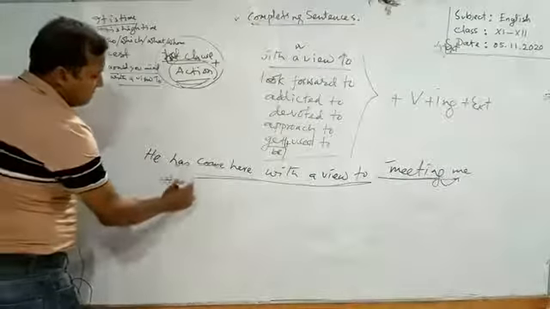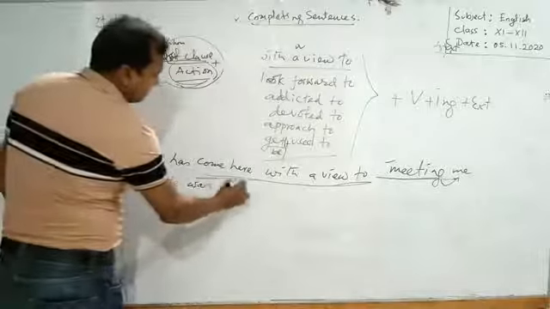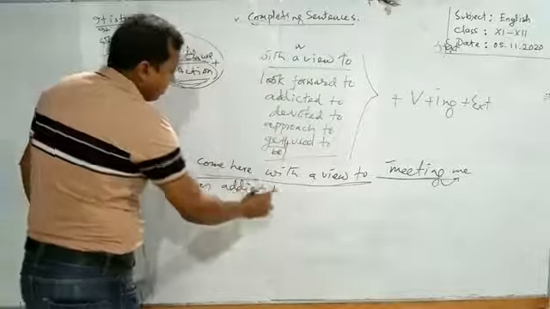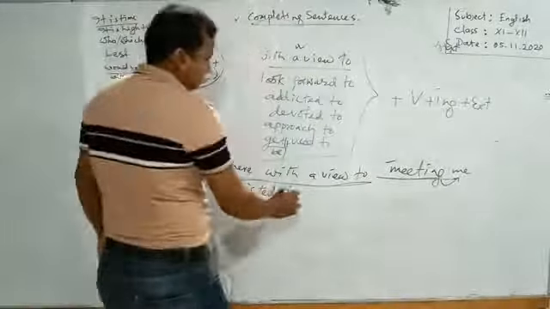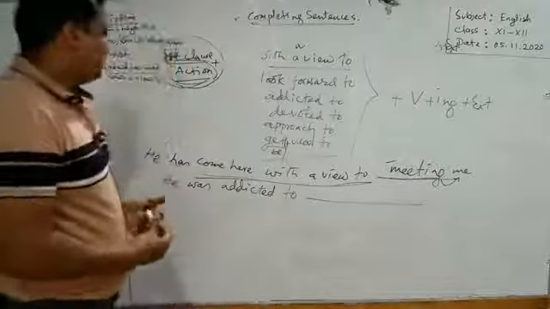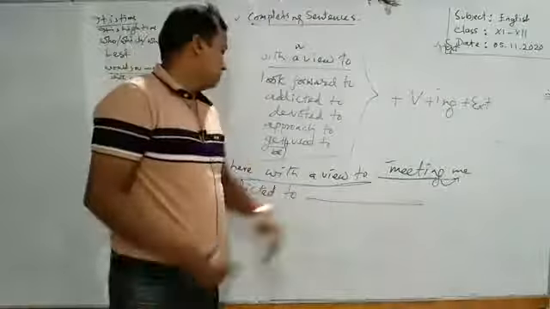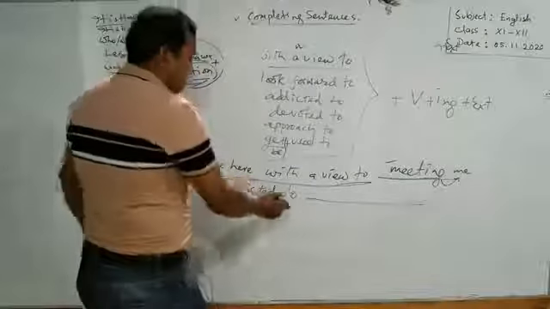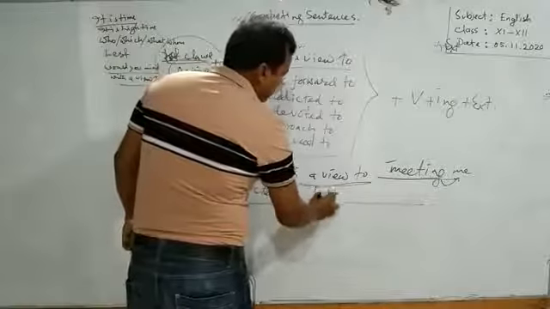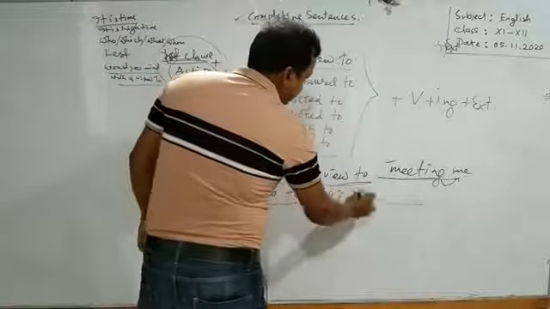He was addicted to. Here is a gap. We have to use verb plus ing then object. He was addicted to taking drugs.